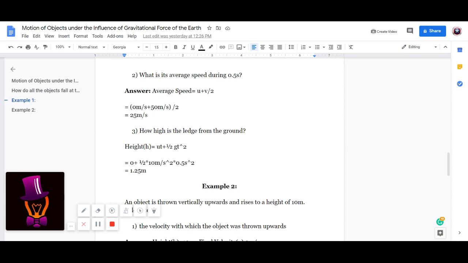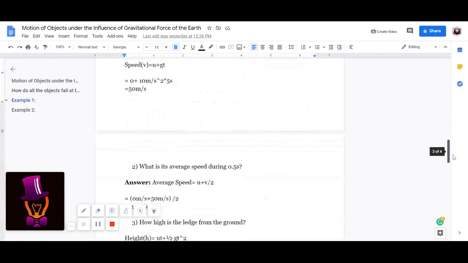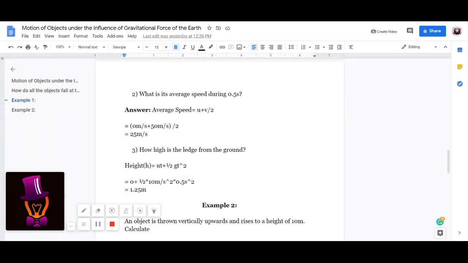How high is the ledge from the ground? We need to find the height. Height, which is denoted by h, is equal to ut plus half gt square, as we saw in the second equation. U into t, so therefore it's 0 into 5 seconds, which is equal to 0.